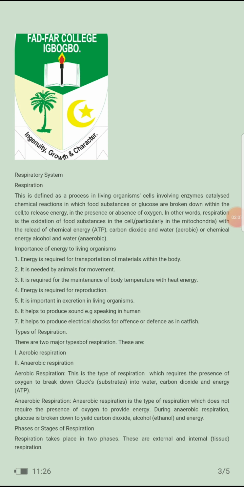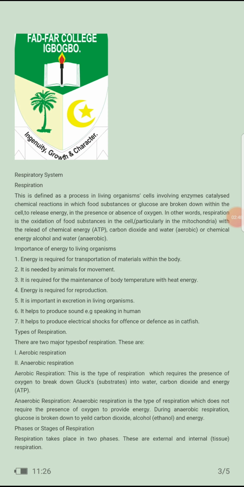Types of respiration. There are two major types of respiration. These are aerobic respiration and anaerobic respiration. Aerobic respiration is a type of respiration which requires the presence of oxygen to break down glucose into water, carbon dioxide, and energy, which is adenosine triphosphate. So this kind of respiration is done in the presence of oxygen, and it breaks down glucose into carbon dioxide, water, and energy, that is adenosine triphosphate.